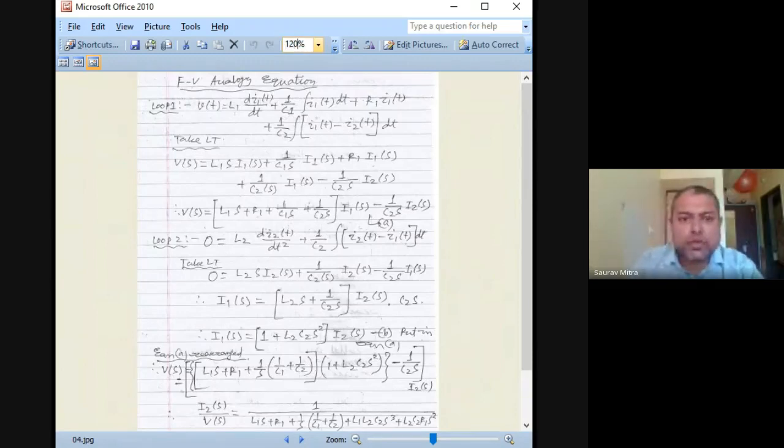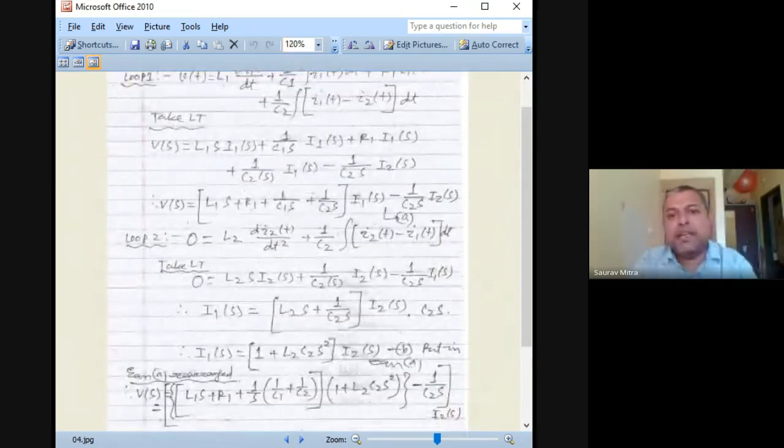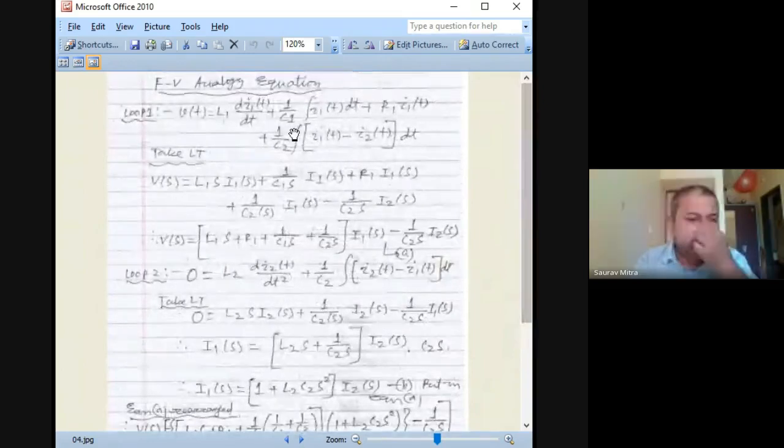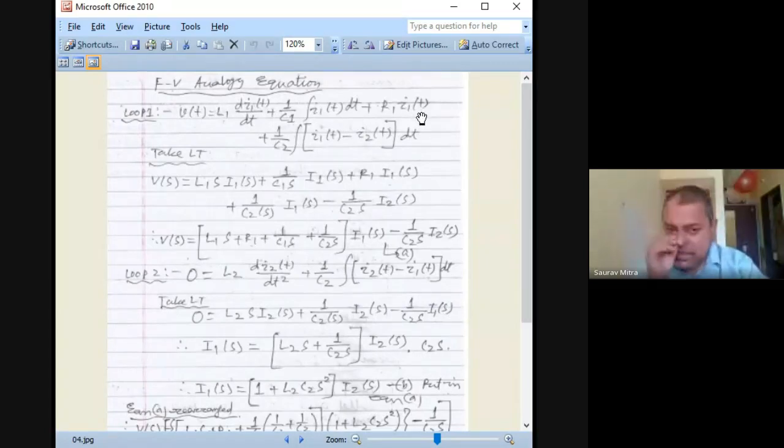For the first loop equation, we are writing Vt is equal to, we are not writing V1t because there is only one voltage. So Vt is equal to L1 di1t by dt, plus 1 by C1 integral of I1t dt, plus R1 I1t, because C1, R1 and L1 are all related to the first loop.